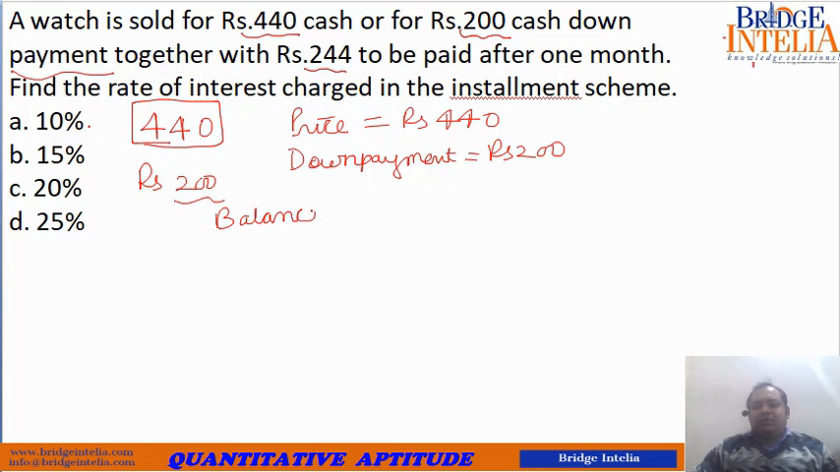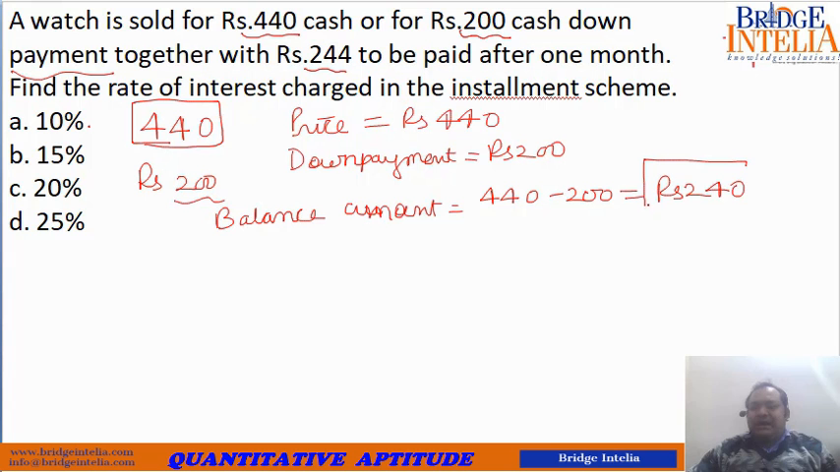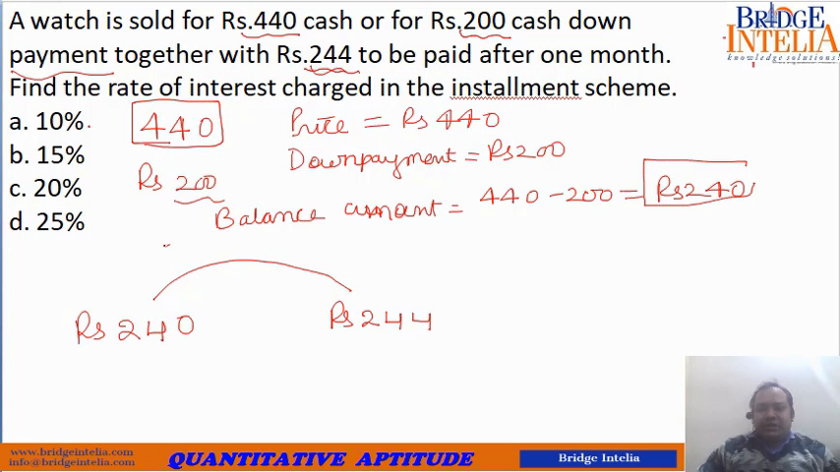When you would be leaving the shop, you would be in debt. You would be indebted to the shop owner because you have not paid the entire amount. What would be the balance amount? 440 minus 200. When you leave the shop, you owe this much amount to the shopkeeper. Now what have you done? Effectively, you owed him this much, but you have paid him back rupees 244 after 1 month.